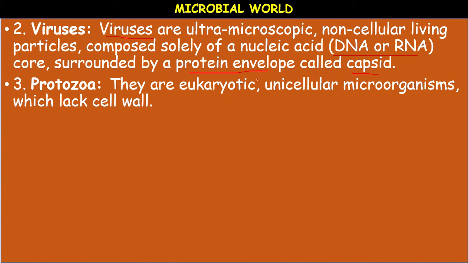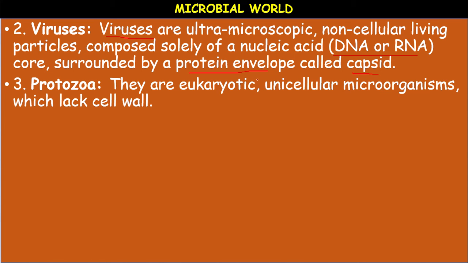Next, protozoa. Protozoa are eukaryotic. Proto means first, zoon means animal. They are first animals. They are unicellular microorganisms. They lack a cell wall.